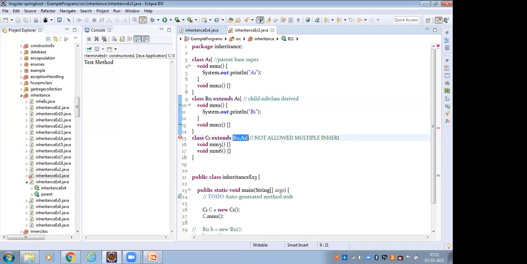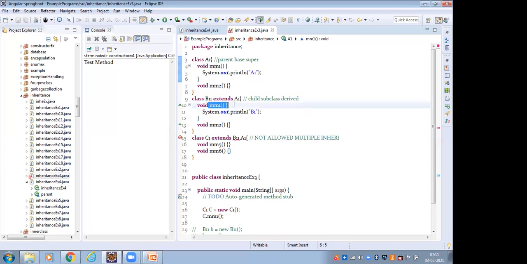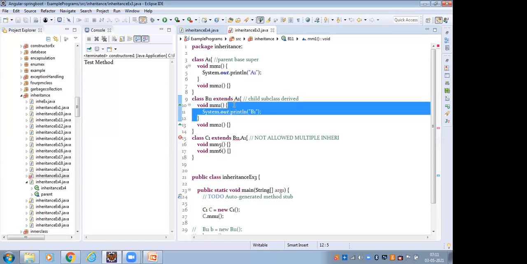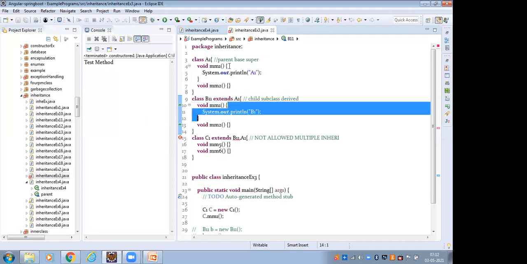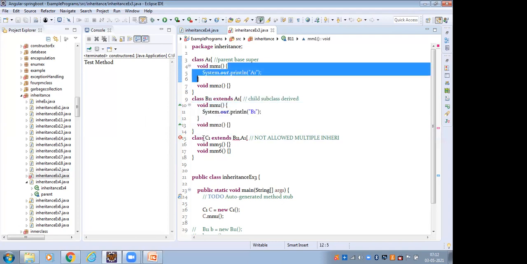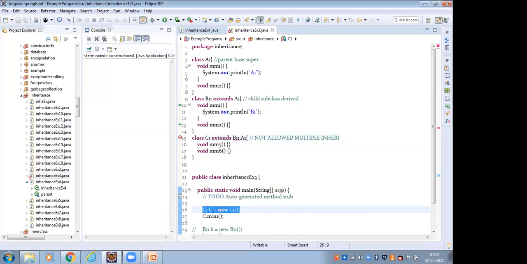Why? Because here M1 is a method name, and here also the same method name, M1. So the method name is the same in two parent classes. Then I have to create an object of C1. If I create an object of the C1 class, C1 dot M1 is a method I have to access.